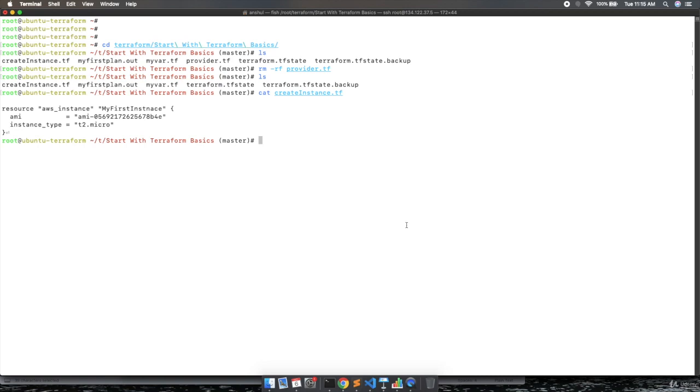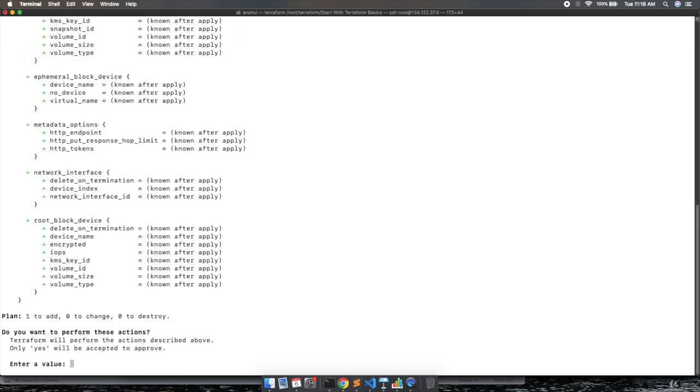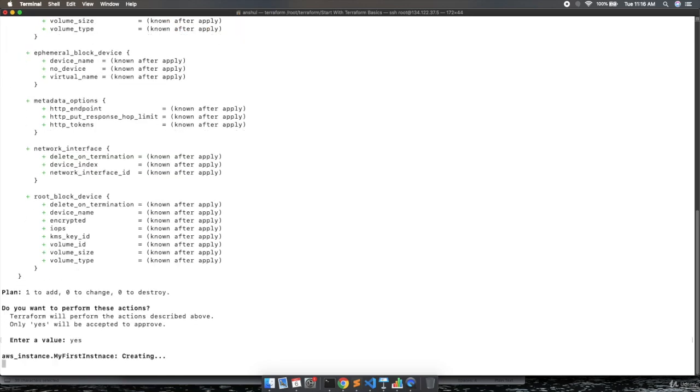If you want, you can execute the command terraform plan. Hit enter, and the plan will be successful. Let's see. We are not getting any error. It means Terraform is reading the secret, access, and region from the environment variable. And now to verify, if we clear out the console and execute terraform apply, it will create the machine on the AWS cloud. Let's wait, provide the confirmation, and it is creating my first instance on the AWS.